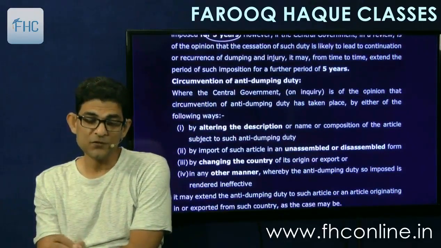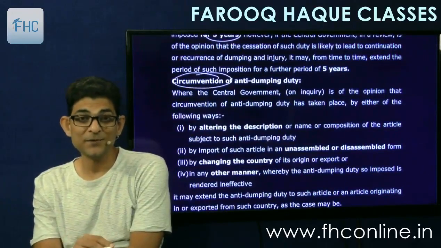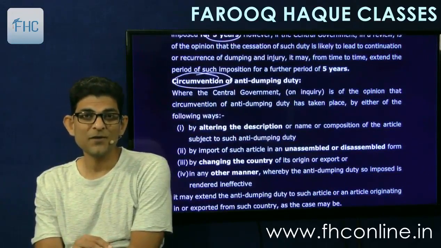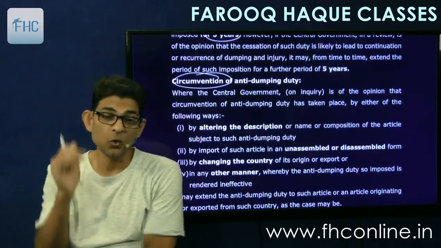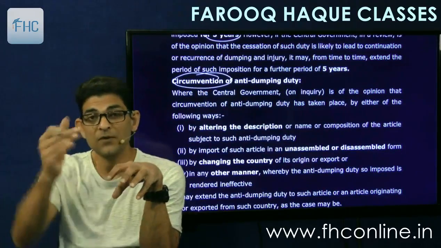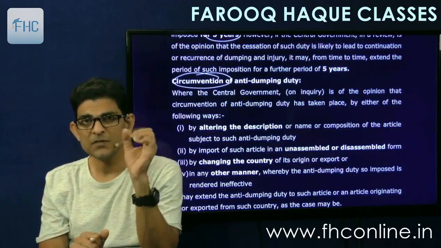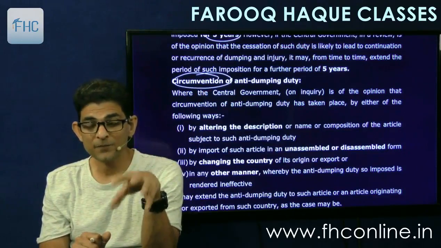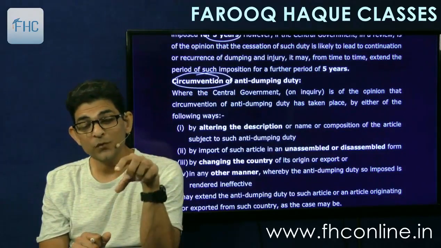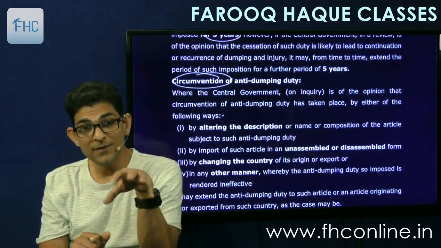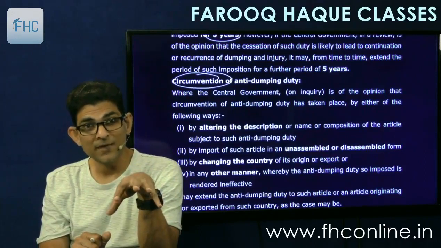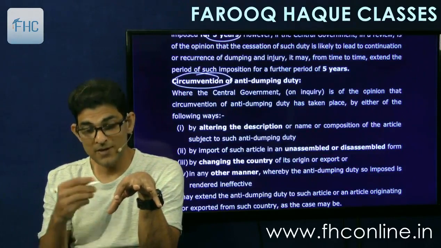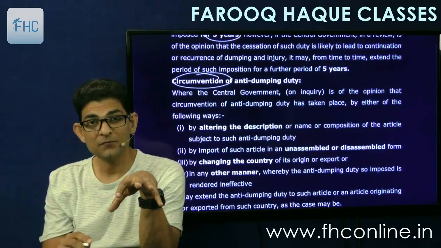And then there is another point, circumvention of anti-dumping duty. Interesting one. Circumvention of law, we normally call it. Circumvention means to circumvent the law. Like, for example, the best example: you are not wearing a helmet. That is a violation of the Road Act. But you know that on this particular square, the police will be there and they will catch you and ask you for a helmet, and if you don't have the helmet, they will make a challan and take fees.